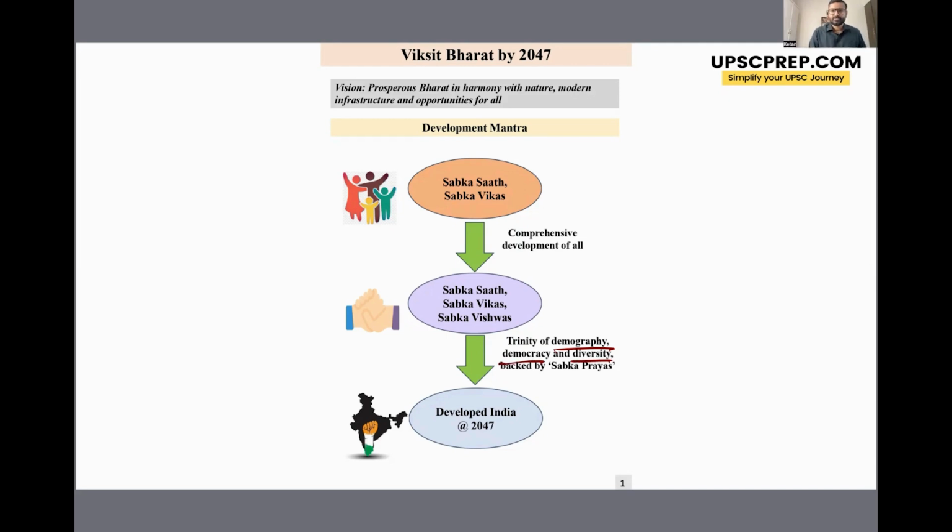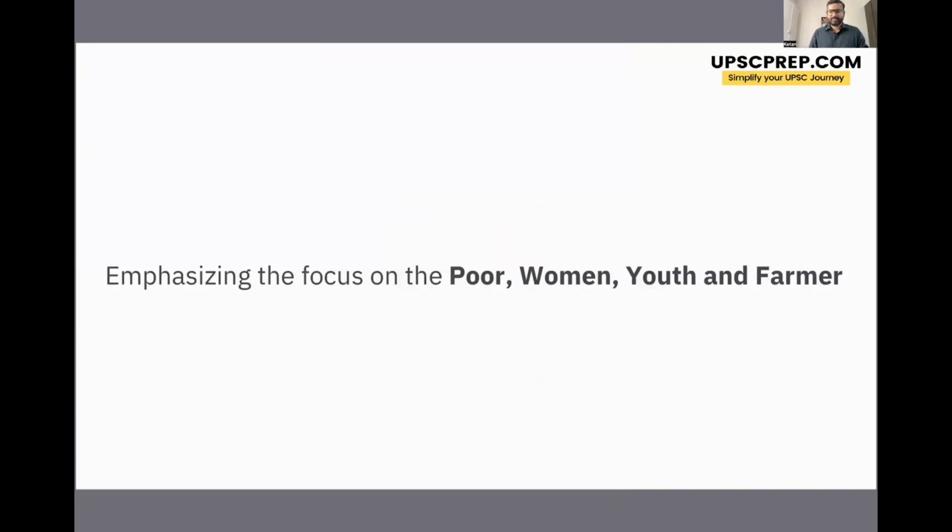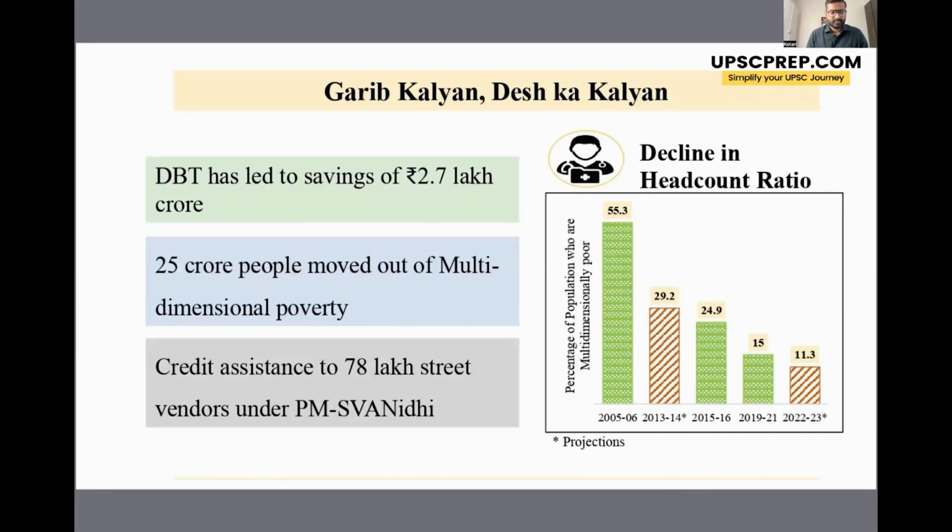So India does not just want to become a very rich nation, but India also wants to become an inclusive nation. So the richness, the fruits of growth should accrue to all sections of the society in all parts of India, right? Now, the government has given a major focus on these 4 demographics, that is the poor, women, youth, and farmers. So let's look at some of the initiatives of the government of India, which is directed towards these 4 demographics. The first one is government initiatives towards the poor.